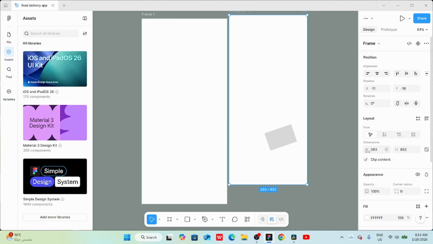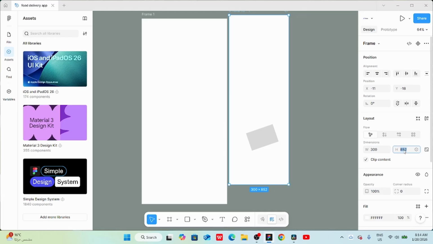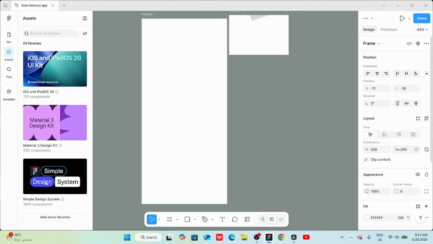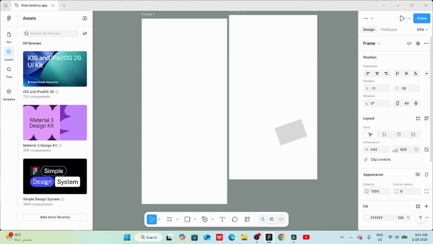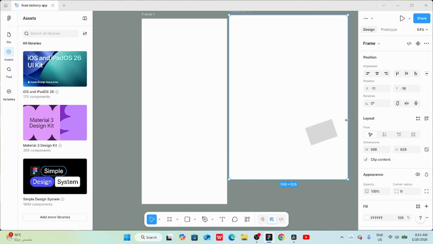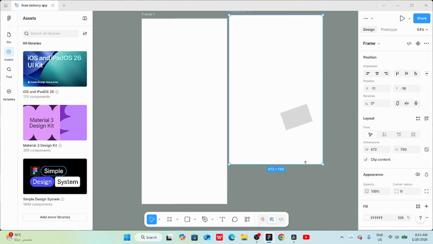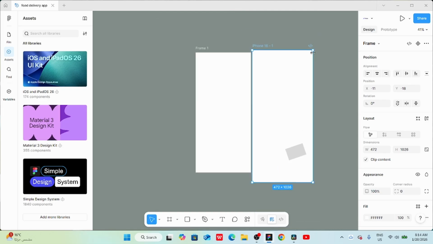Next, we can change the dimensions of our frame, such as the width and height. There are different ways to do this. We can enter the width and height values manually. Another option is to hover over the width or height value until the cursor changes, then click and drag. We can also resize the frame by dragging any side. And if we want to change the width and the height together, we can drag from any corner.